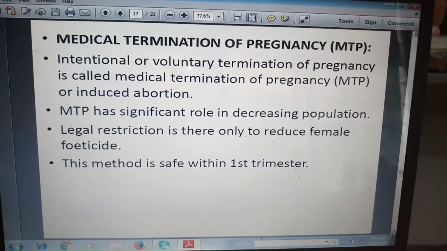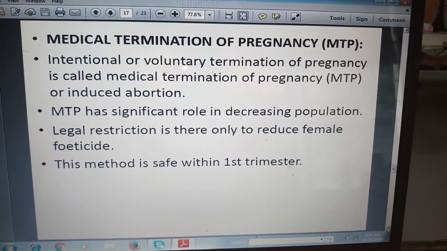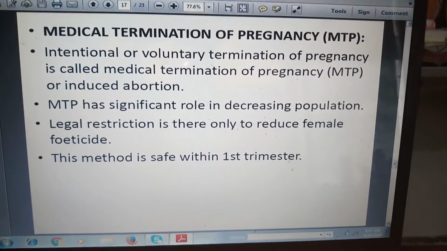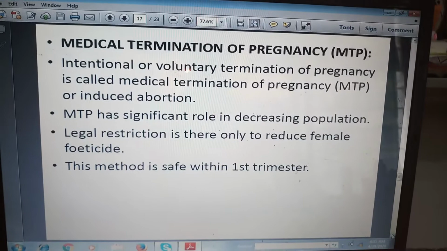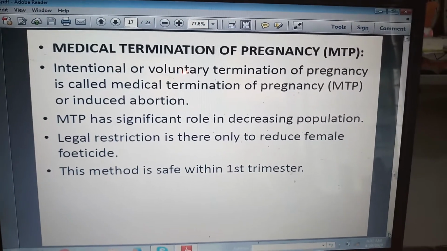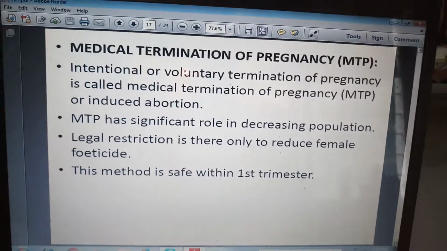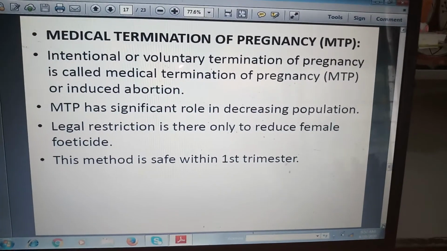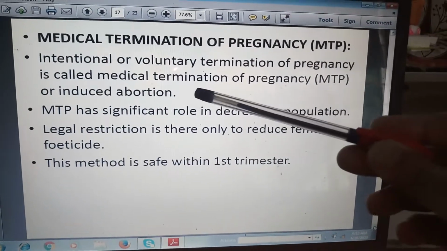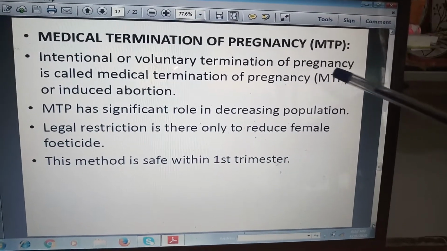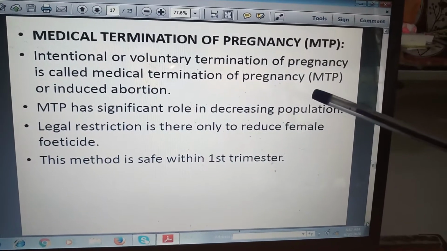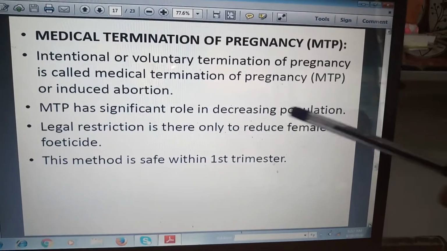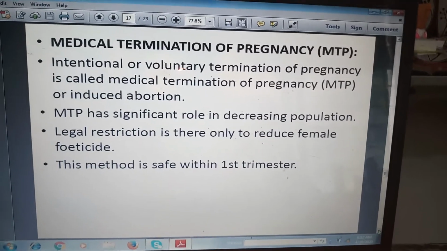Now, after contraception, having seen the different contraceptive methods, our next subtopic is MTP, that is medical termination of pregnancy. As you have read, it is the intentional or voluntary termination of pregnancy, called medical termination of pregnancy or MTP, or induced abortion.